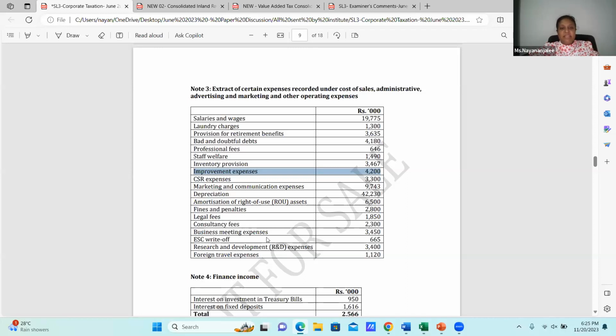Then the business meeting expenses, by name itself seems to be relevant to business, and ESC written off, research and development, any levy which is charged to the income statement after expiry of the recoverable period, and the foreign travel expenses. Then these are particularly what is included in the notes to the financial statements under these expense categories. Now the question is, are we going to adjust these things now? No, I need to go for the notes separately.